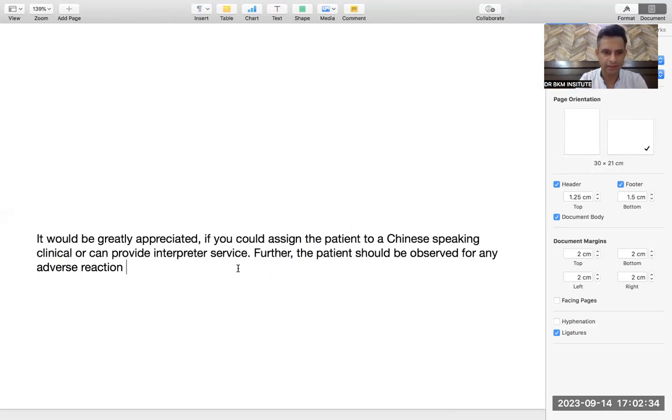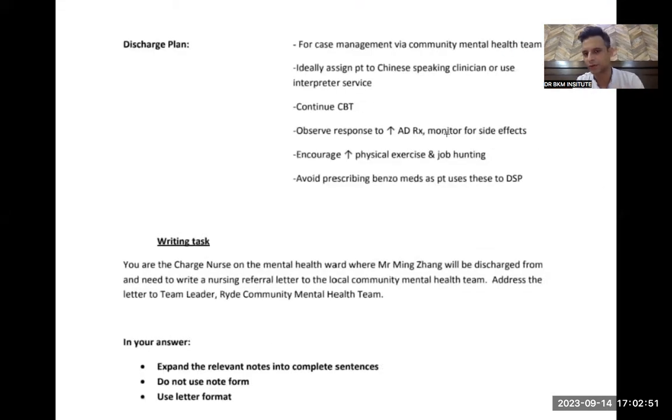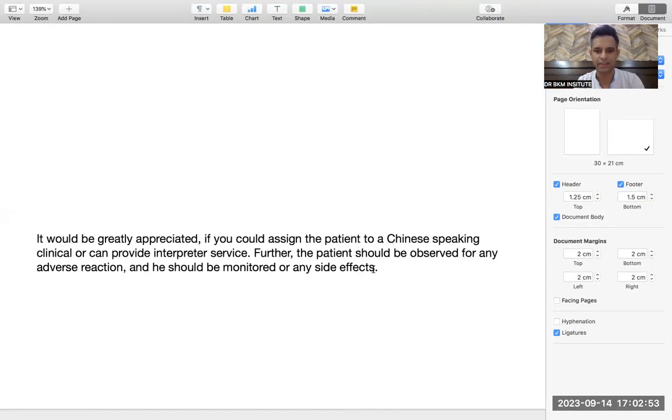And he should be monitored for any side effects of medication. Obviously, that's of medication, but they have not given what kind of side effects, so I am not writing it. Otherwise, I can write side effects of medications. So please understand how, and it is not taking even 2 minutes. I'm teaching you, that is why I'm taking time. In the exam, it will not take even 2 minutes.